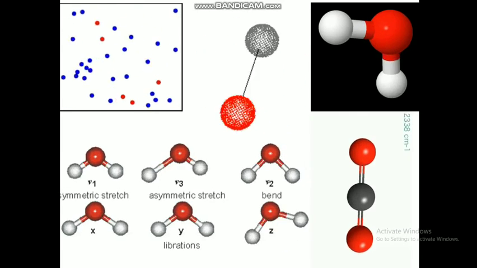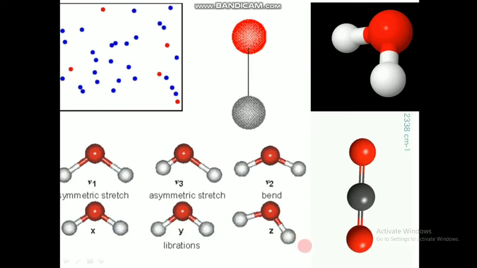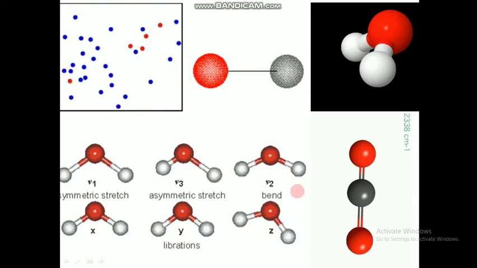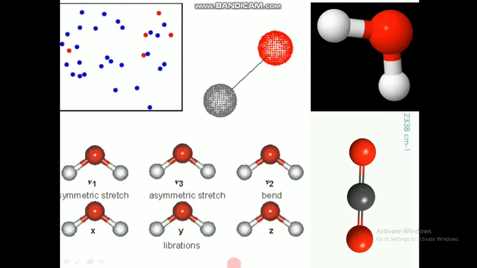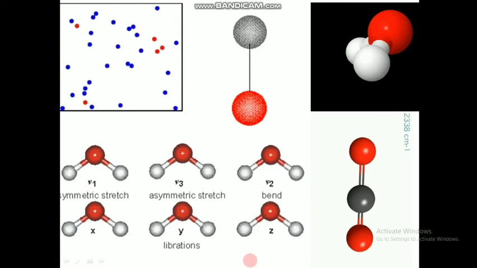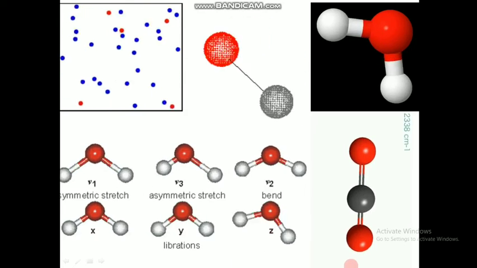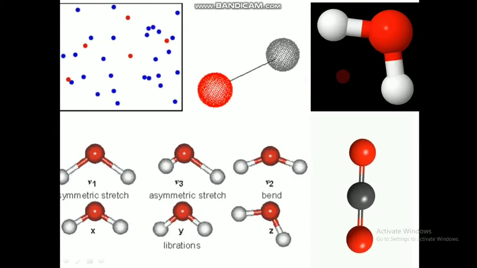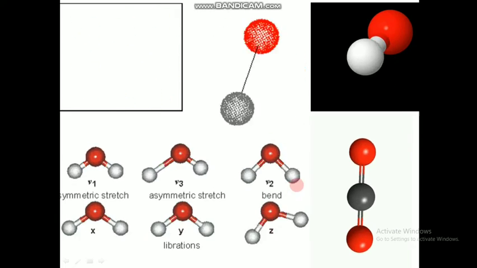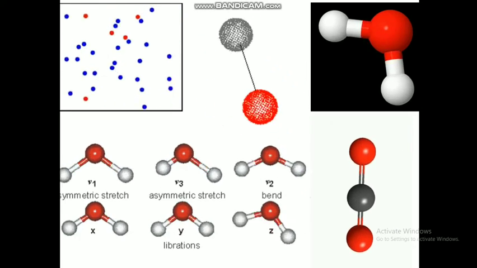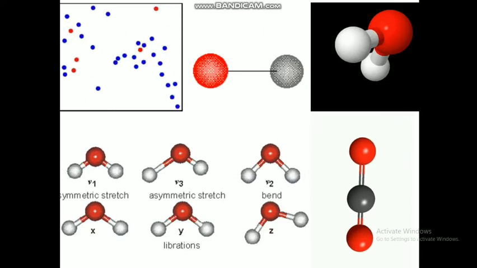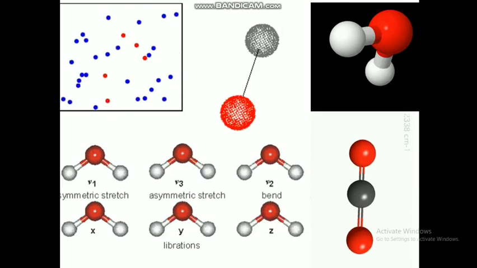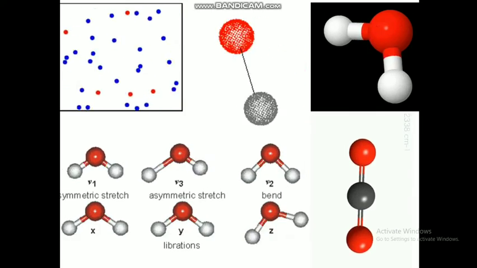It can be stretching vibrations, it can be other vibrations, bending. So a lot of types of motion are involved in molecules. All these motions are some kind of work, and work needs energy. That is an obvious fact. If we supply some amount of heat to any of these motions, what happens? Heat increases the energy, and energy increases the motion. As we supply heat, they will move faster, and movement means entropy or disorder.